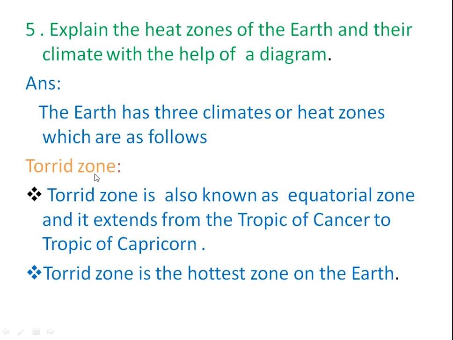The first, torrid zone. Torrid zone is also known as the equatorial zone, and it extends from the Tropic of Cancer to the Tropic of Capricorn. Torrid zone is the hottest zone on the earth.